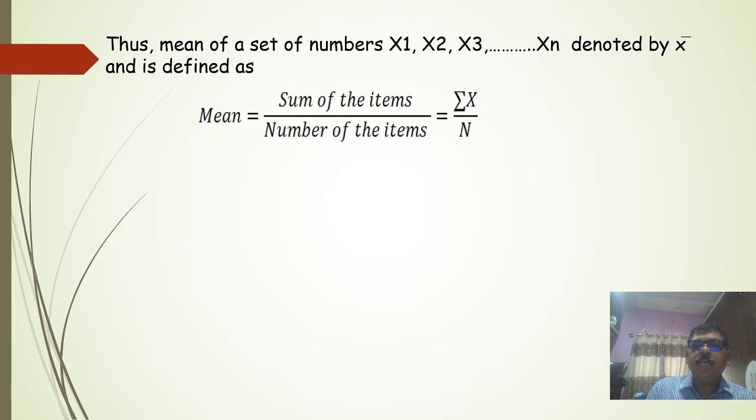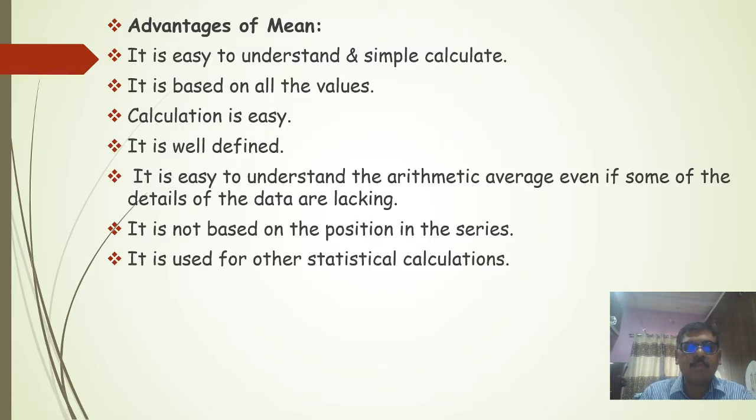Thus, the mean of a set of numbers x1, x2, x3 up to xn, denoted by x bar, is defined as the sum of the items divided by the number of the items. That is, x bar equals summation of x divided by n, where n is the number of items.